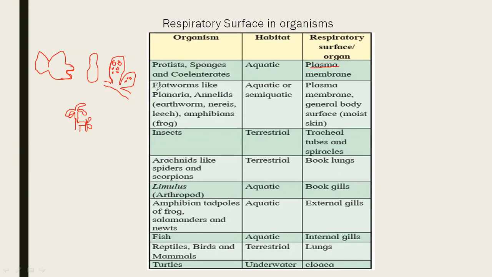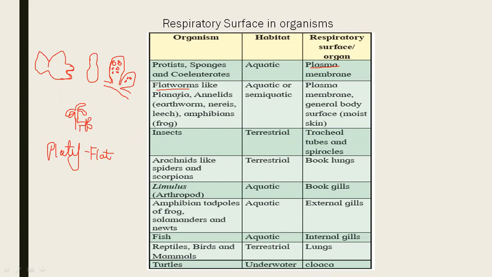Then flatworms, Platyhelminthes. Why is the name Platy given? Because they are flat. So you have to remember all these terms. It is very easy to study biology. Platy means flat. Whenever the term platy comes, it means flat. Helminthes means worms, flatworms. So like this, if you remember different terms, it is very easy to study biology.